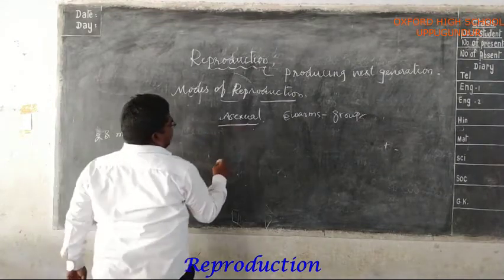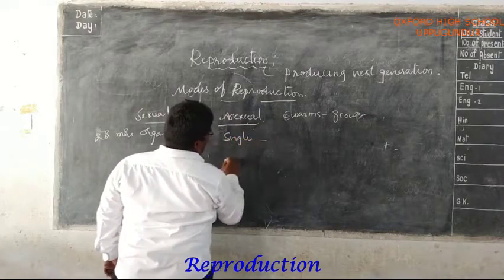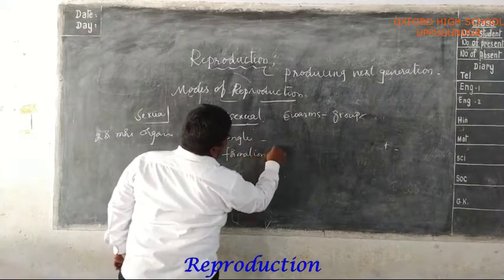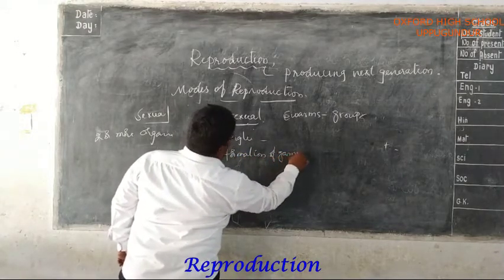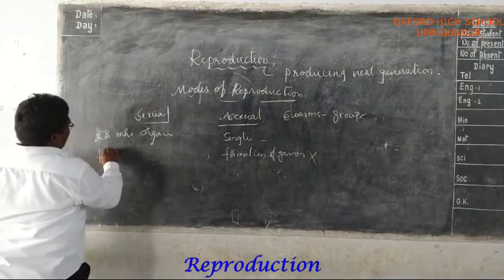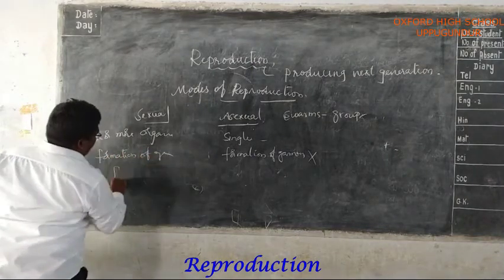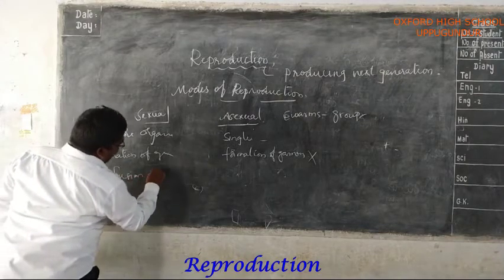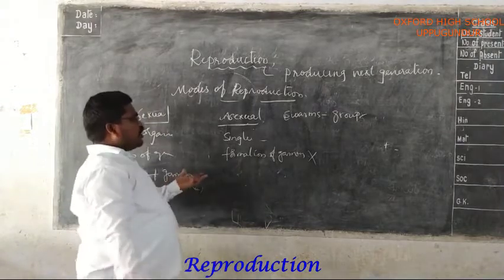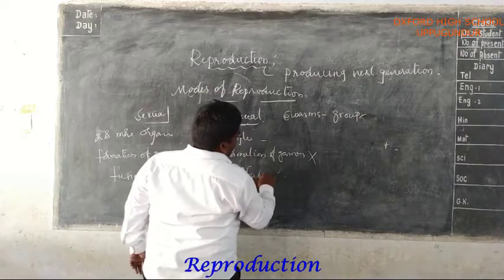In asexual reproduction, there is no formation of gametes and no fusion occurs.